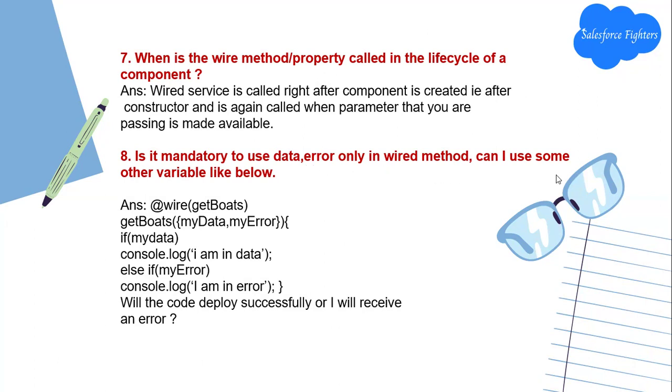Next question: is it mandatory to use data and errors only in the wire methods? Can I use some other variables, like below: wire getGet, what is my data, my errors. If my data, console.log 'I am in data'; else if my errors, console.log 'I am in errors'. Will the code deploy successfully, or will I retrieve the errors?